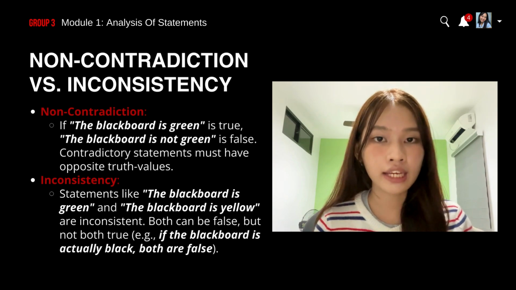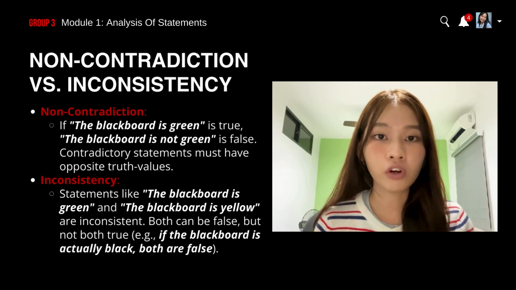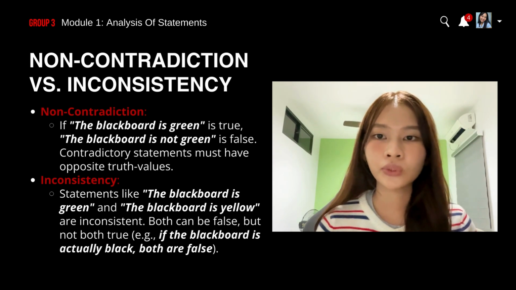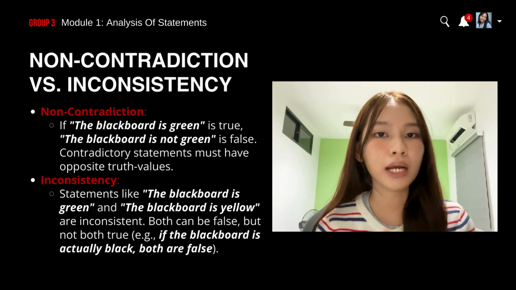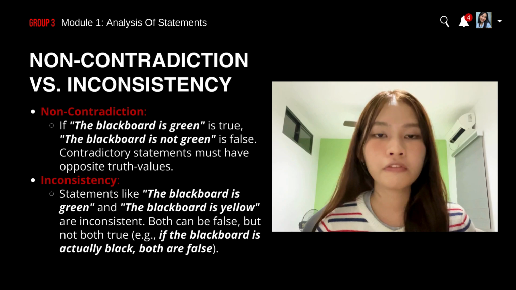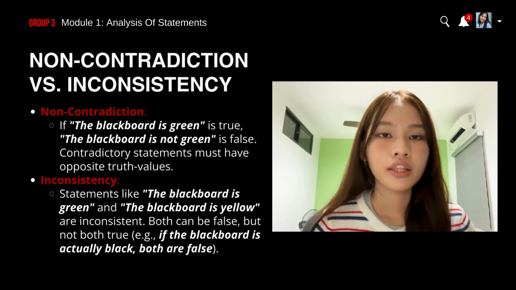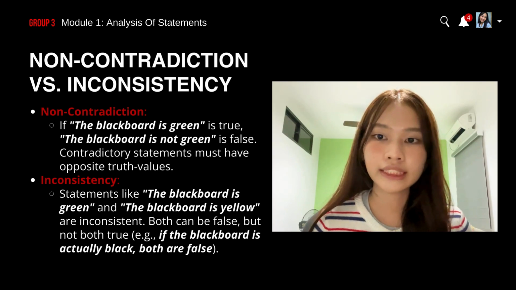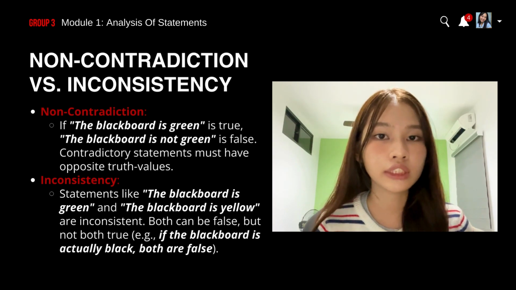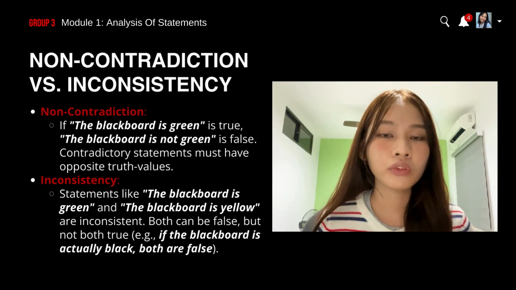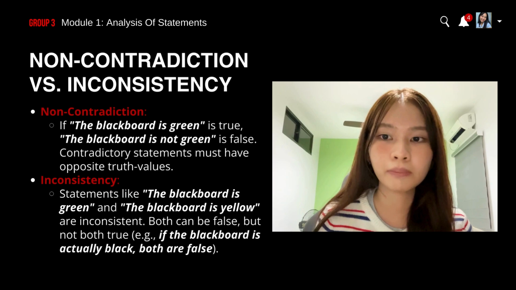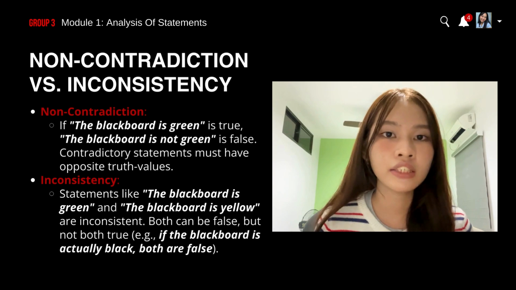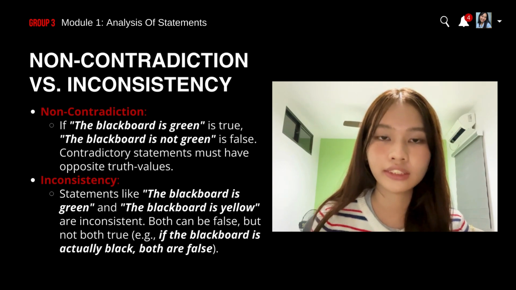Inconsistency, on the other hand, says that statements can be both false, but they cannot be both true at the same time. Let's have these two statements, the blackboard is green and the blackboard is yellow. They can be both false at the same time if, for example, the real color of the blackboard is black. However, they cannot be both true at the same time as the blackboard cannot be two colors at once. It is important to understand and master this principle because by doing so, we improve the clarity and consistency in our communication and our discussions.